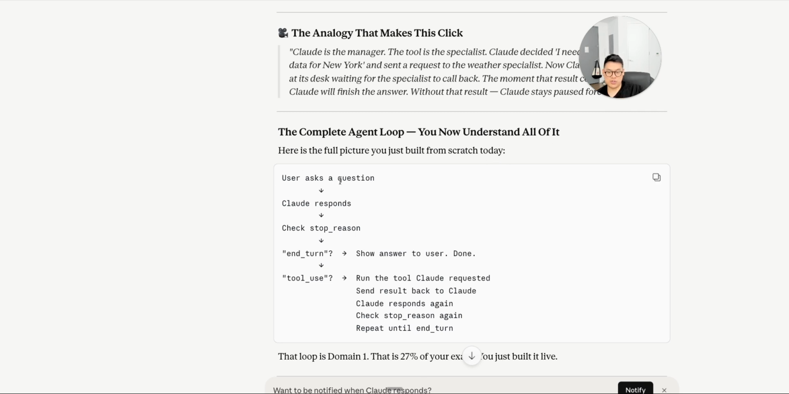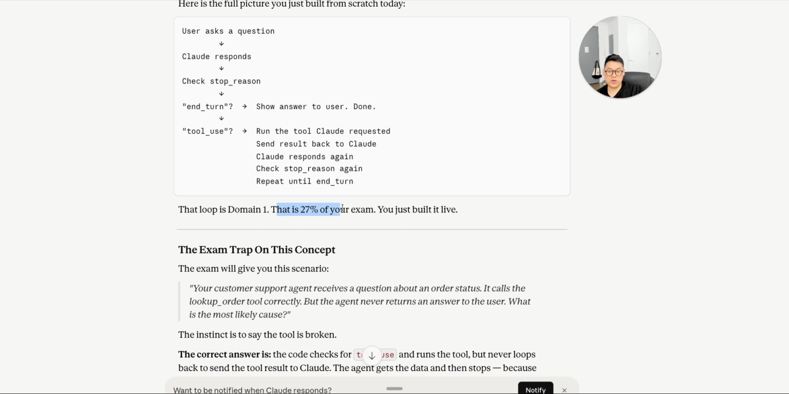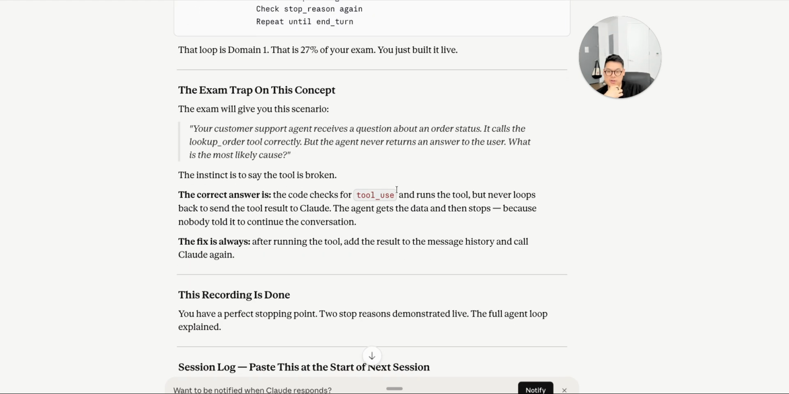User asks a question, Claude responds. Check, stop, reason, end turn. Show the answer to the user, done. Tool use. That loop is Domain 1. That is 27% of your exam. Wow! We just built it live. Now, the exam trap on this concept.